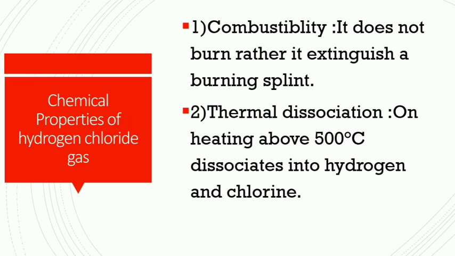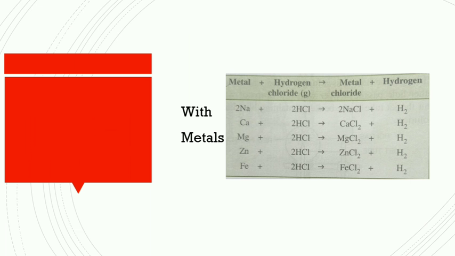Its thermal dissociation: on heating above 500 degrees Celsius, it dissociates into hydrogen and chlorine. Now with metals, it forms metal chloride, and hydrogen gas is evolved. Metals such as sodium, calcium, magnesium, zinc, iron react with the hydrogen chloride gas to form their metal chloride.